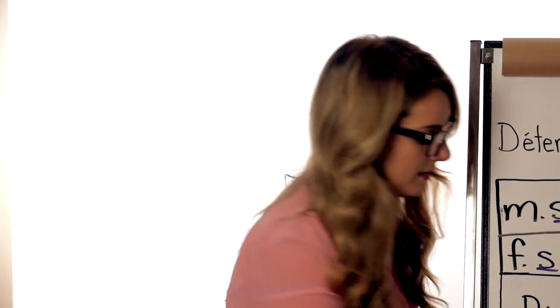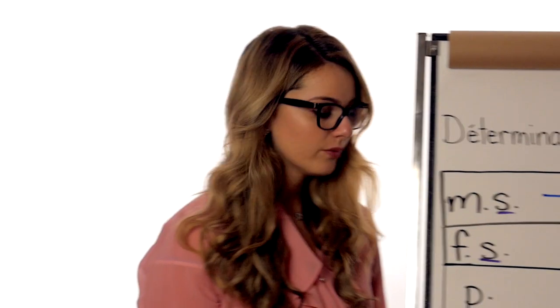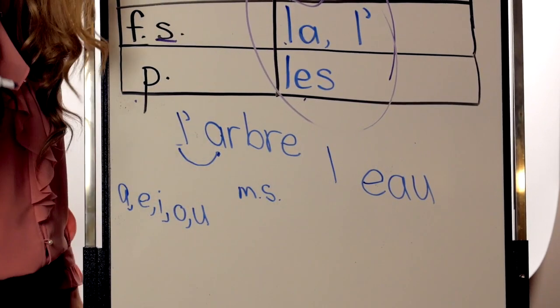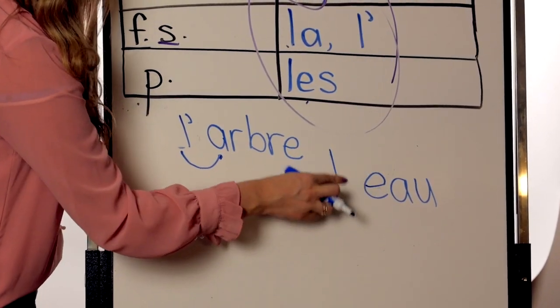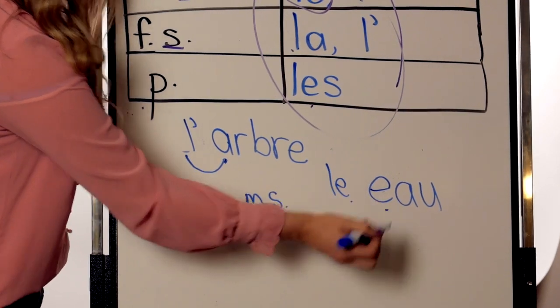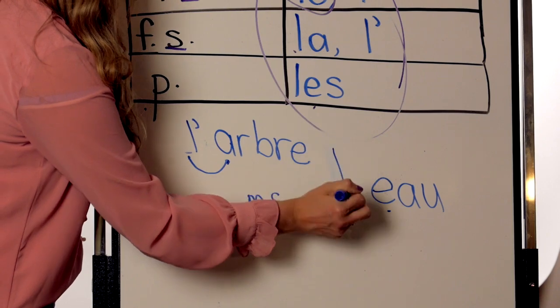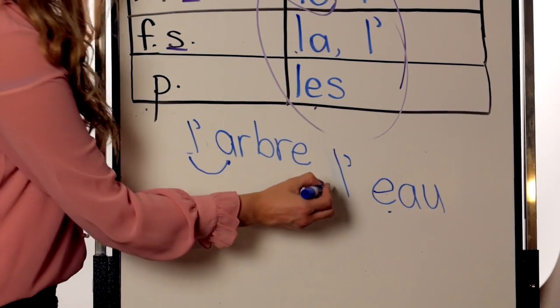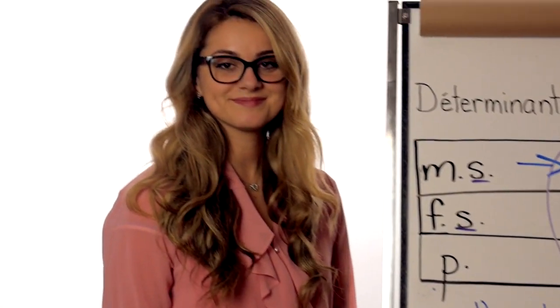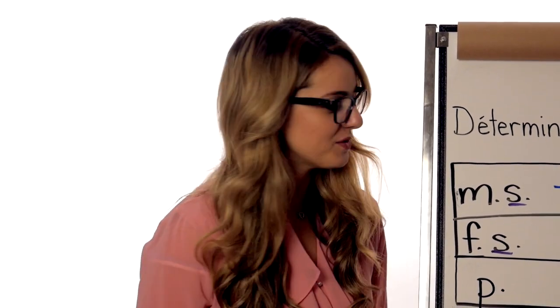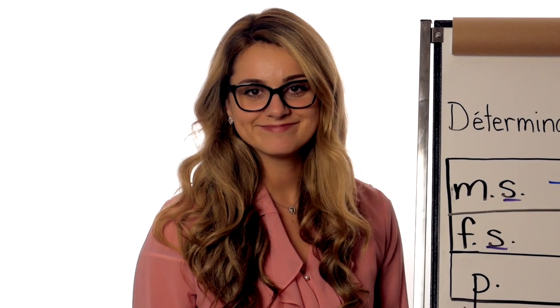Same thing for eau, okay? Water, eau. Here's how we spell it, E-A-U. We don't say le eau, because if we did, we would have two vowels together, okay? Again, two vowels. Nope, we don't want that. So we just do l'apostrophe and we say l'eau, okay? So that's when to use the l'apostrophe and when to use the le or la, okay?